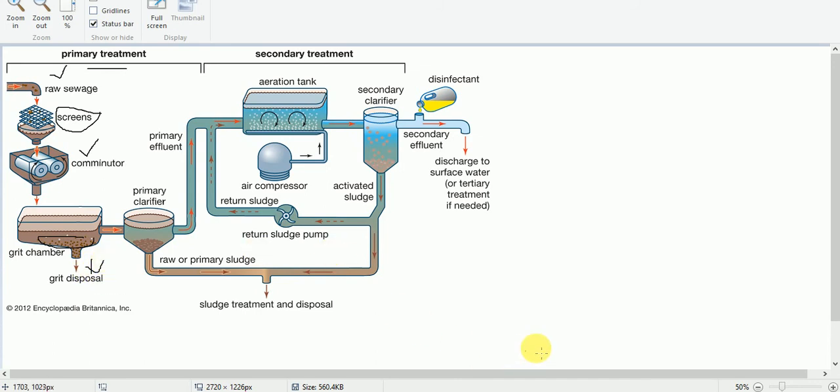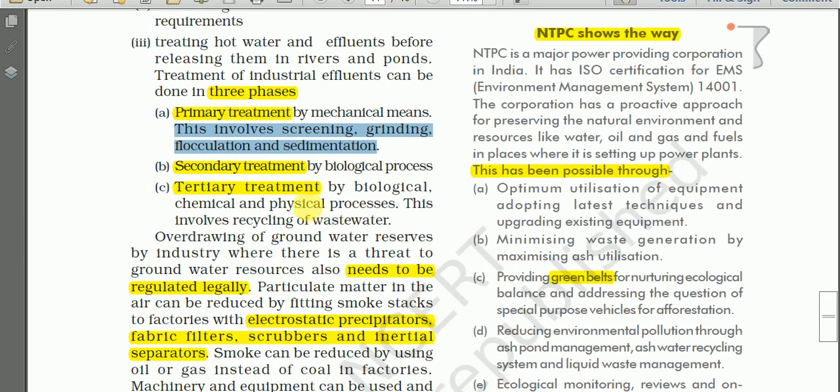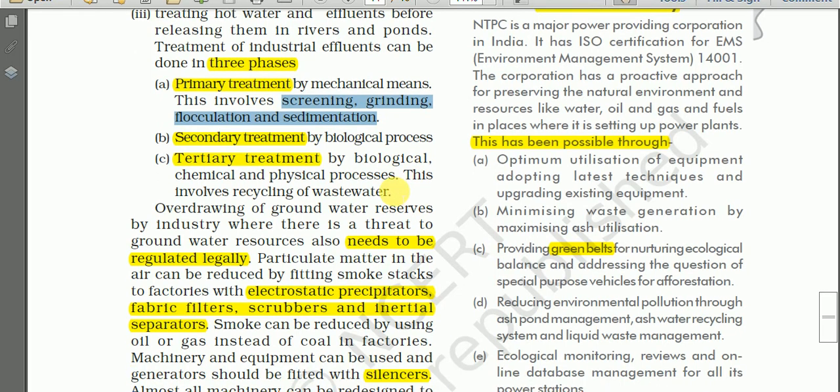So in this way, okay, here water is treated, okay. So this is what we call primary treatment. It involves screening, grinding, flocculation, and sedimentation. And after the primary treatment, we have secondary treatment by biological process, okay. Secondary treatment involves biological process.